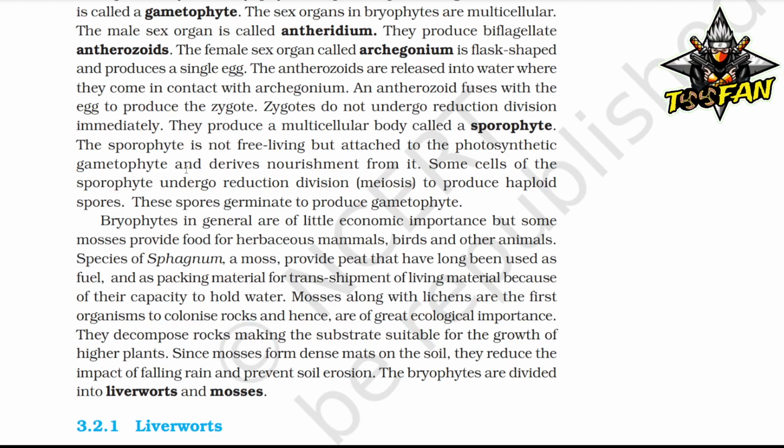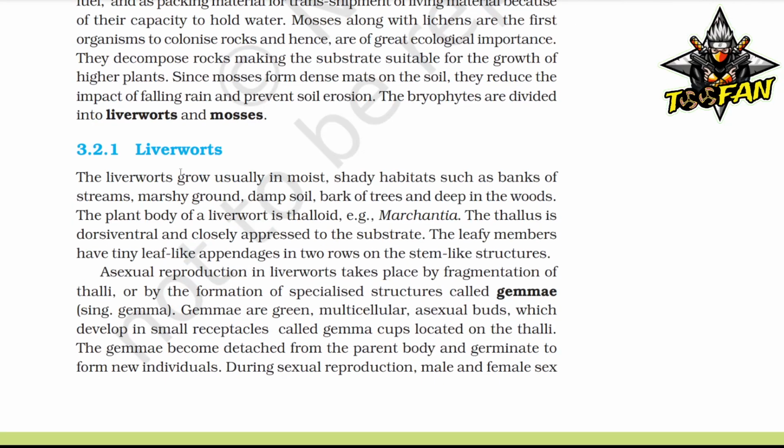Mosses along with lichens are the first organisms to colonize rock and hence are of great ecological importance. They decompose rocks, making the substrate suitable for the growth of higher plants. Since mosses form dense mats on the soil, they reduce the impact of falling rain and prevent soil erosion. The bryophytes are divided into liverworts and mosses.